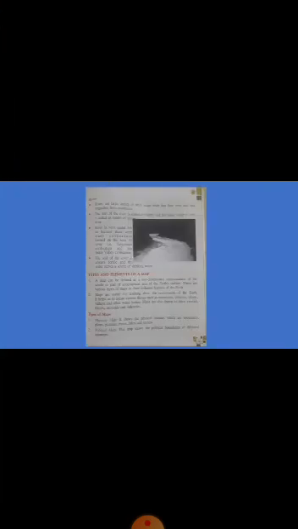Then next is types of maps. Types and elements of a map. We know what maps are. Maps are the two-dimensional representation of the whole or part of geographical areas of the earth. So we see the miniature of the earth through a globe, with the help of a globe.